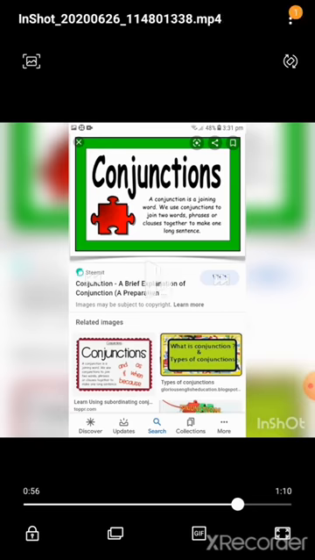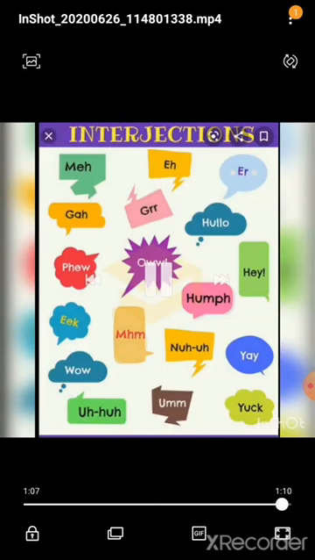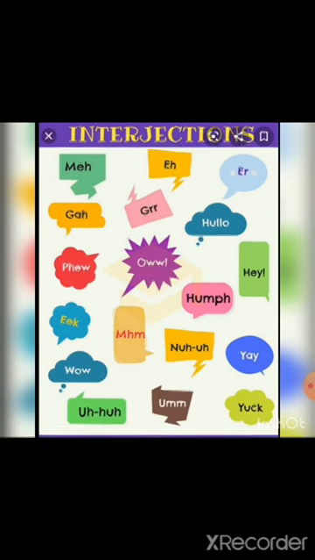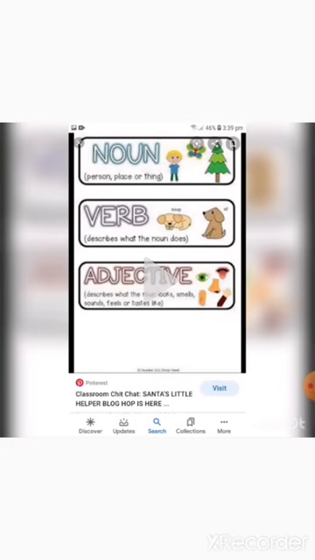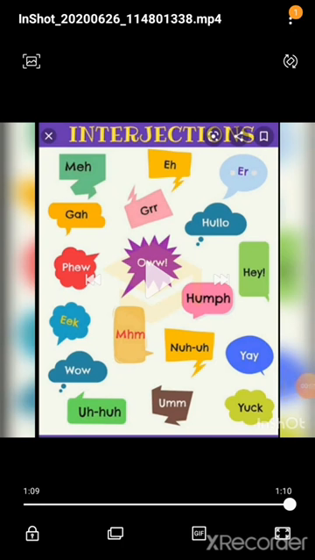And next one, interjection. Interjection is a very interesting thing because it reveals our emotion, surprise. For example, oh, I won, hurrah, I won. Interjections reveal our emotions, surprise. For example, hurrah, I won. Alas, she was sad. Oh, what a beautiful flower it is. Like that, we are expressing our emotion through this part of speech called interjection.